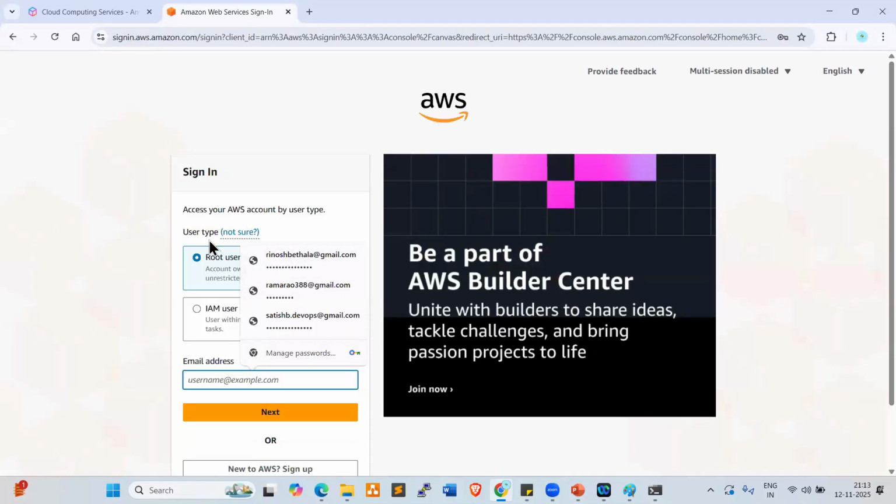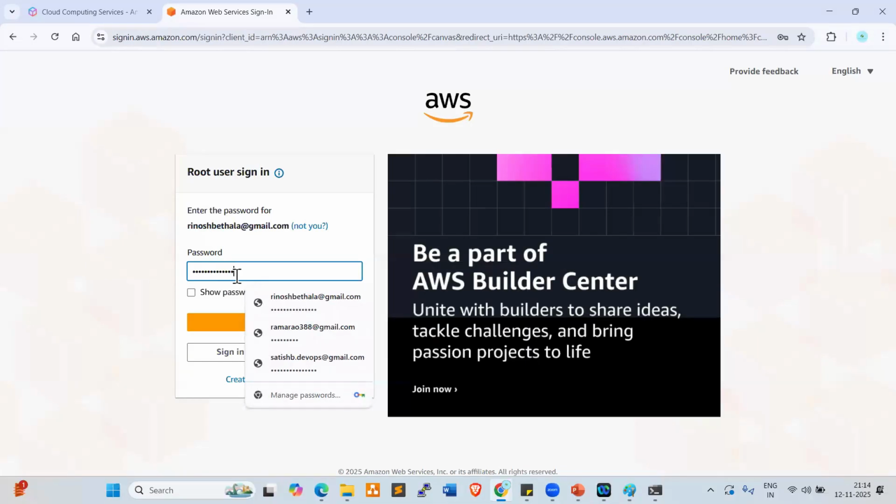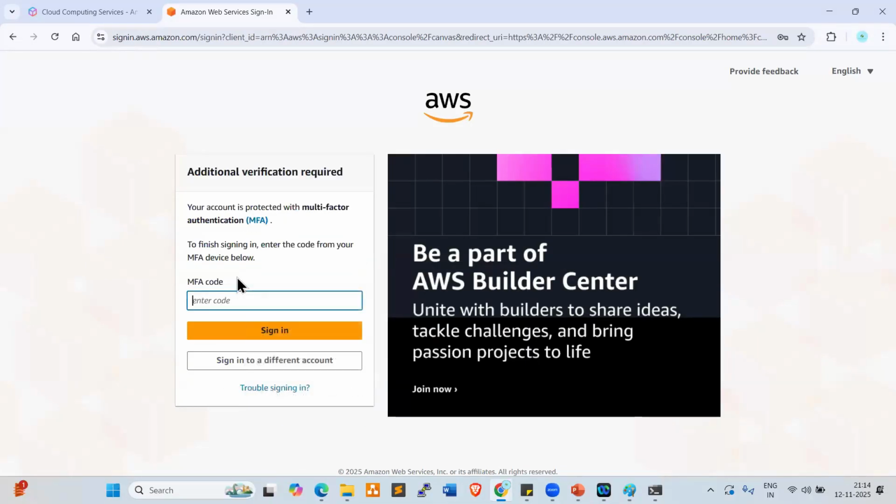Now you need to give the root user email address. Select root user. What is an IAM user? I'll explain later. Okay, give the email ID here, click on next, give the password, and you can log in.